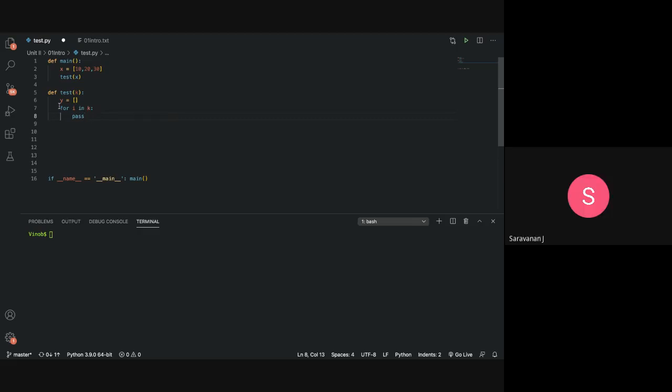So we can use yield, right? Yeah. So tell me, what do I write now? Can we say y bracket I is equal to k bracket I? So the first element of y will be the first element of k, and so on. And once the loop is finished, you just return y.